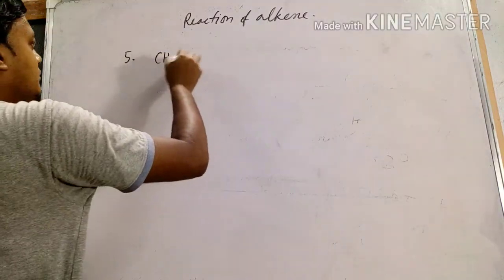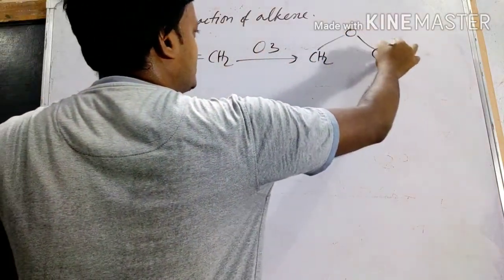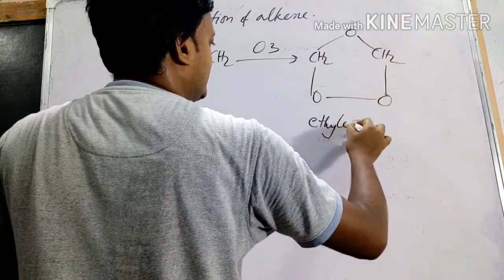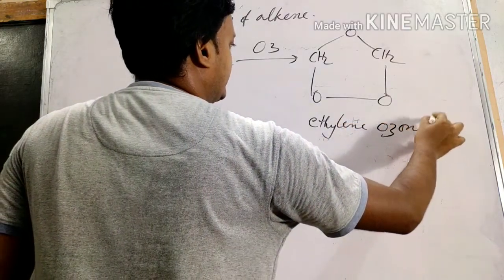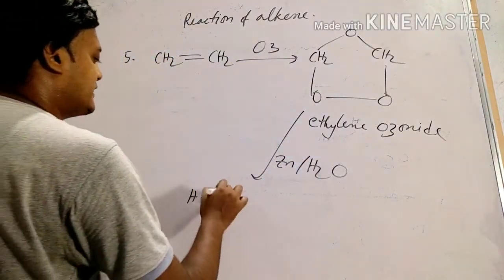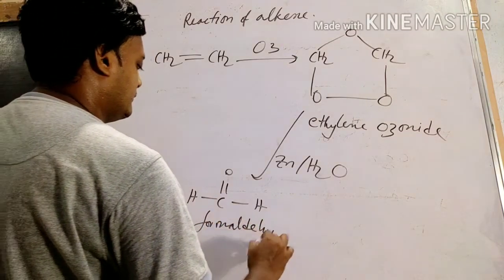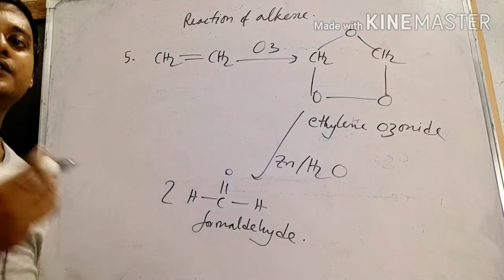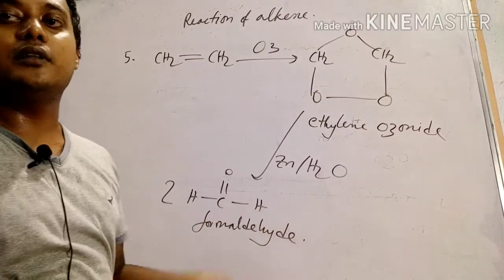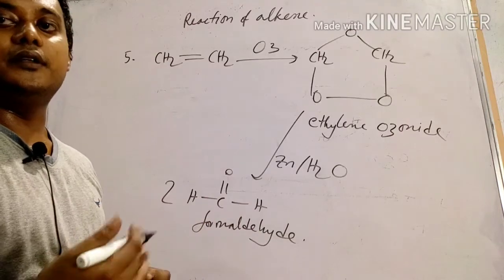Reaction with ozone, O3. It will form a house-like structure, ozonide, ethylene ozonide. This undergoes hydrolysis in presence of zinc and water, and the ultimate product is 2 molecules of formaldehyde. All these reactions you will learn again in class 11. Here only ozonide formation is given; the hydrolysis you will learn in the next class, class 11. The same hydrocarbon chapter you have to learn again in class 11.